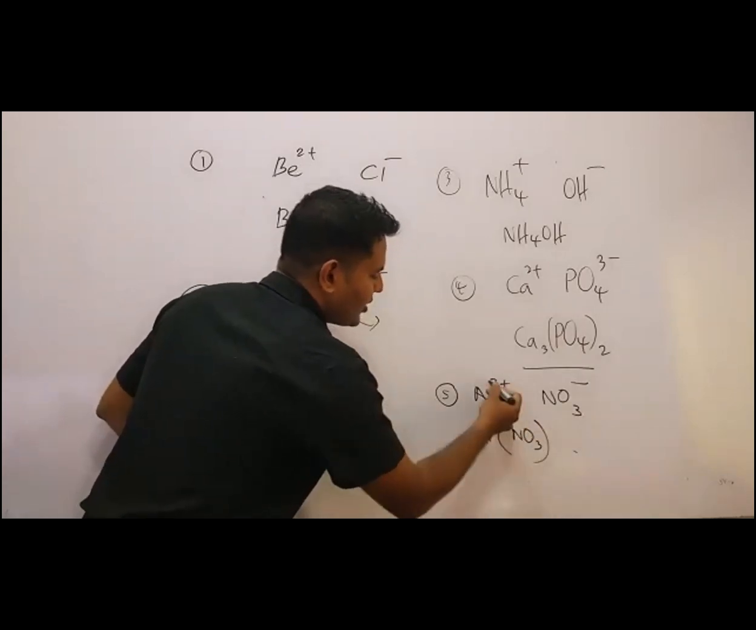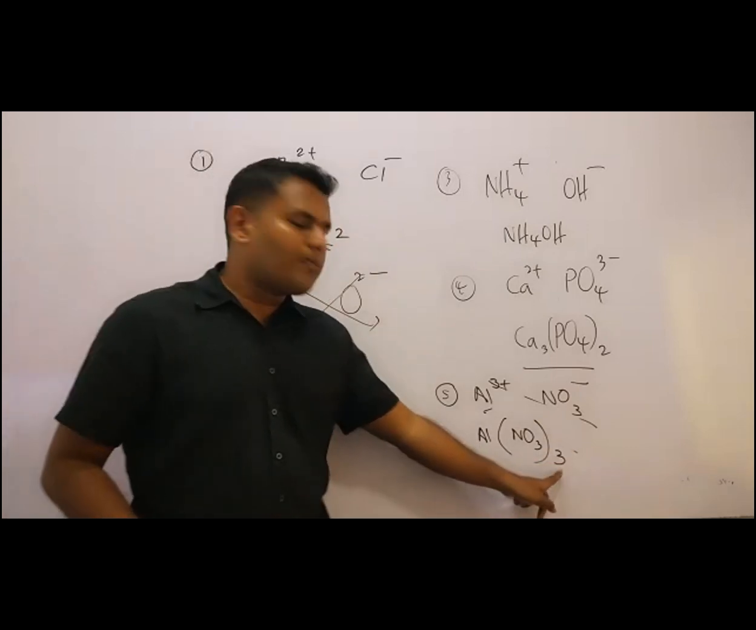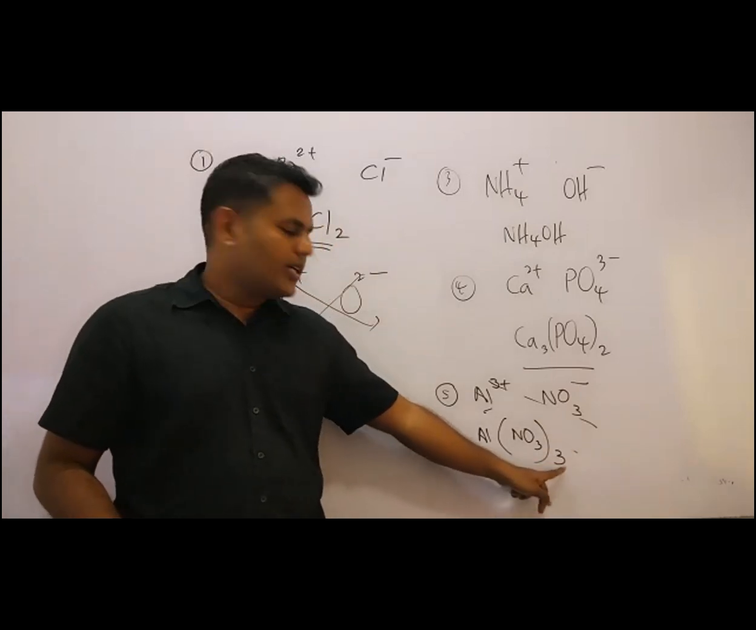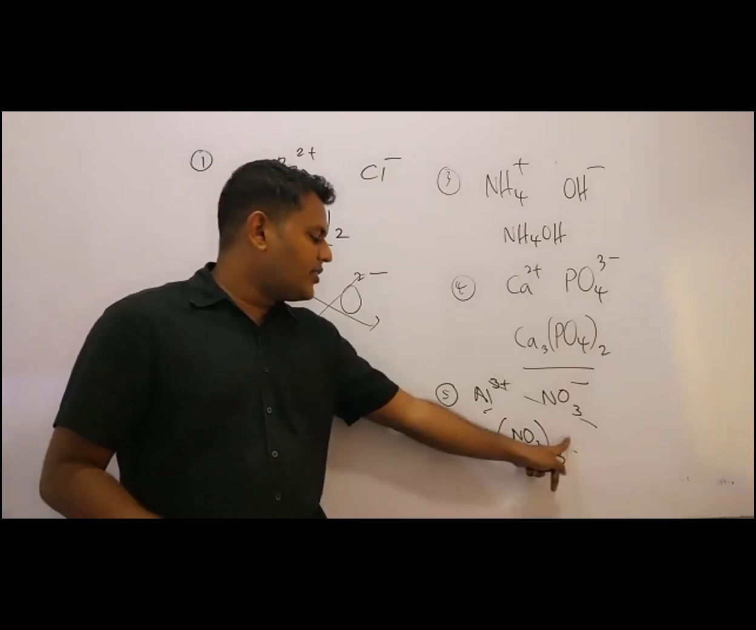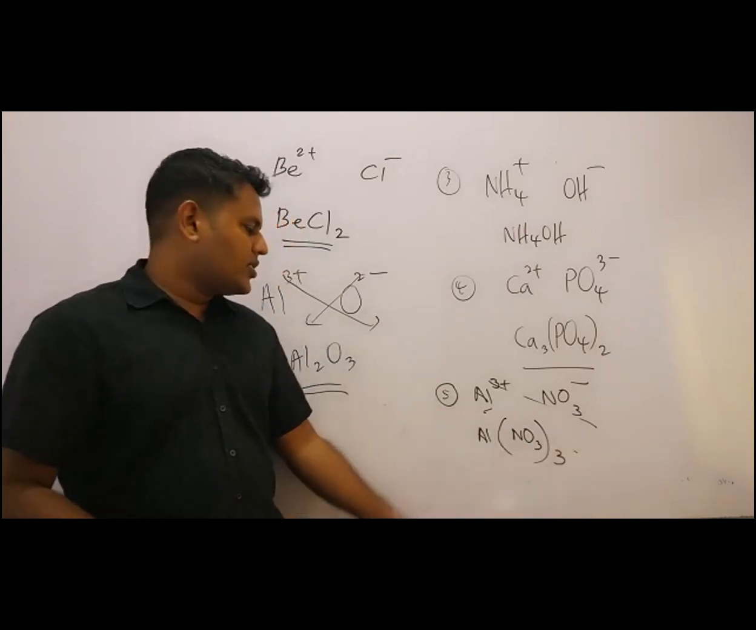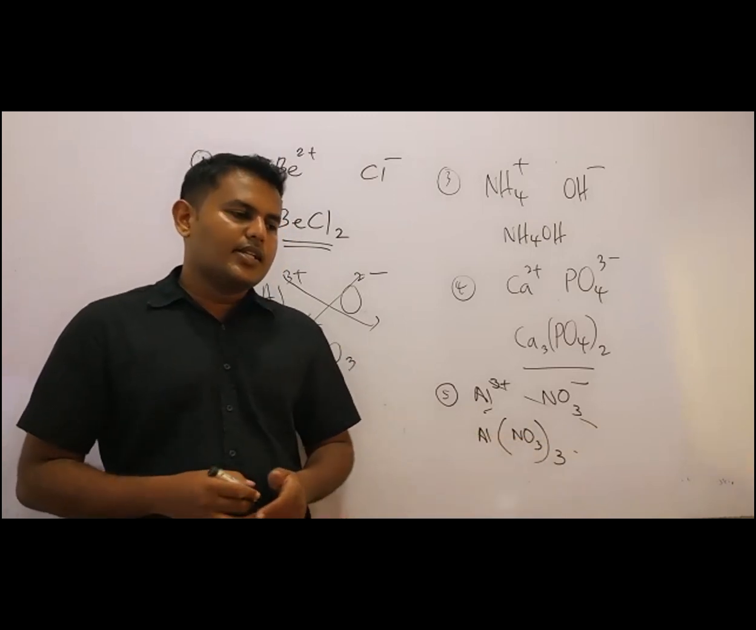Al NO3. We take this 3 here and put this 1 here. Al(NO3) thrice. We have to use a bracket when we are writing the formula because it's a radical. If you just write 3 here, that will be 33. So, aluminium nitrate like this. Okay. Aluminium nitrate.